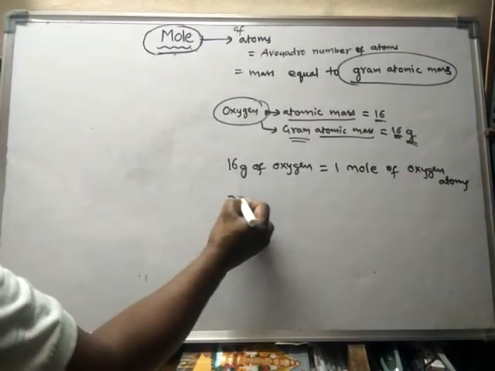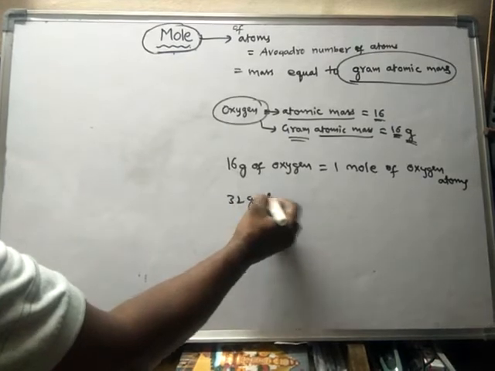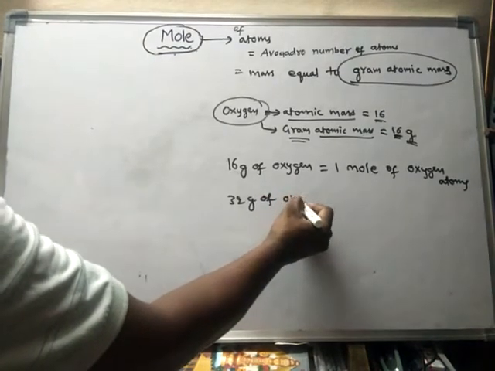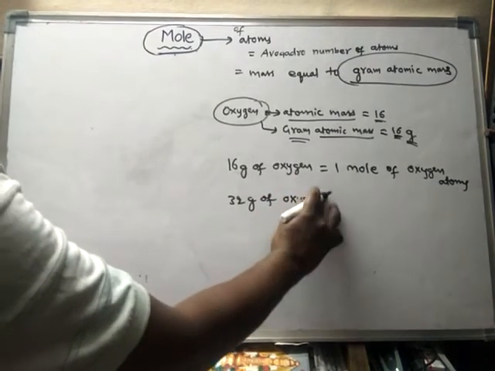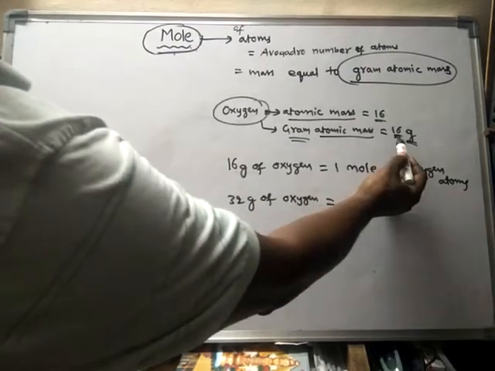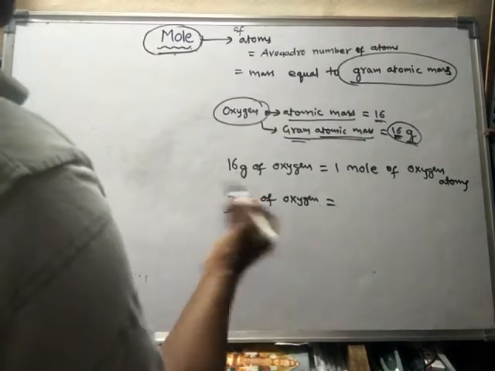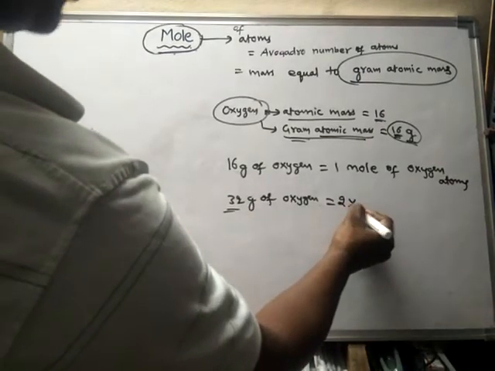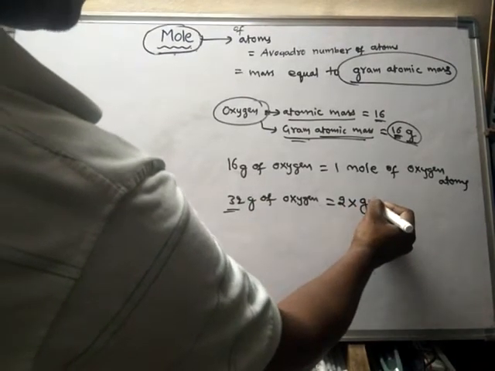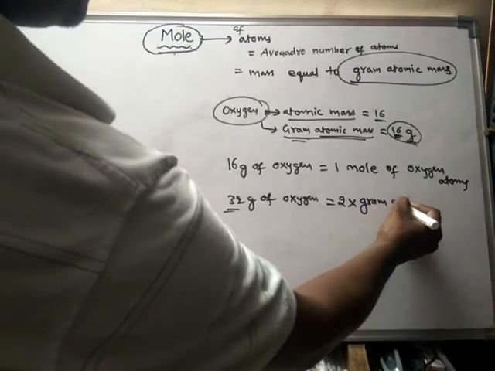Suppose it is 32 grams of oxygen. 16 grams of oxygen is the gram atomic mass, so 32 grams of oxygen is 2 times the gram atomic mass.